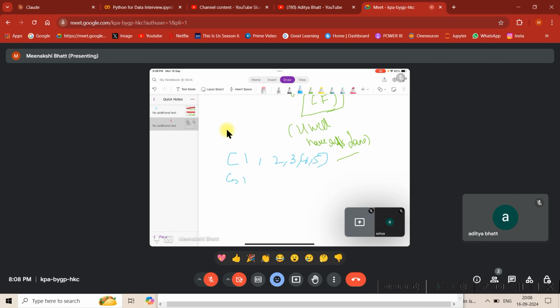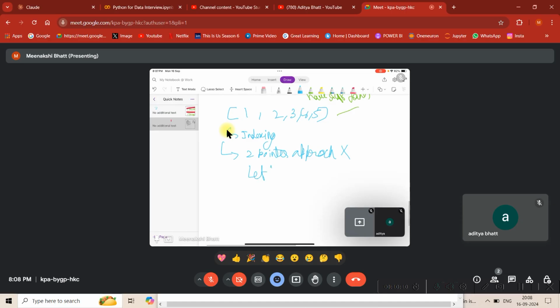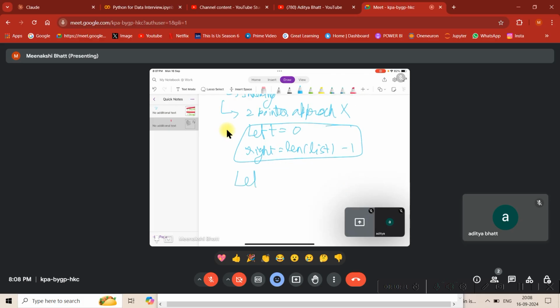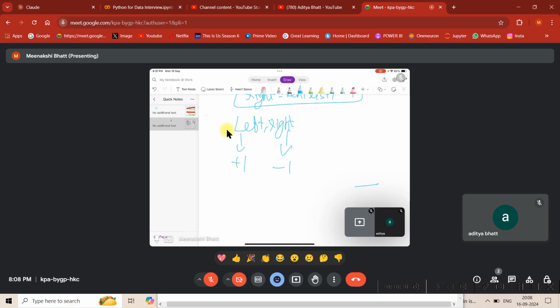First of all, your concept needs to be clear regarding indexing. Then you need something known as the two pointer approach. Don't need to go by fancy terms guys, it's okay if you don't know it, you can skip this. Just define two variables, left and right. Right needs to be length of list minus 1. Once they are defined, all you need to do is iterate guys. Left would increase by 1, right would decrease by 1, because you need to move this set of elements to this set of elements and this set of elements to this set of elements, right?